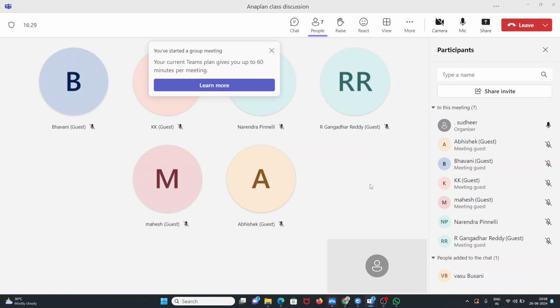Already everyone has attended the demo session. So what I will do is remind you of the things I discussed on Monday in the demo class: what is Anaplan, what are the advantages of Anaplan, and what benefits you will have after joining as an Anaplan developer.